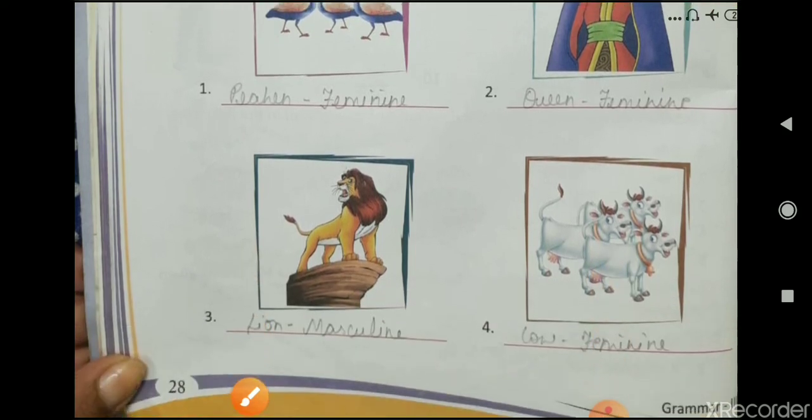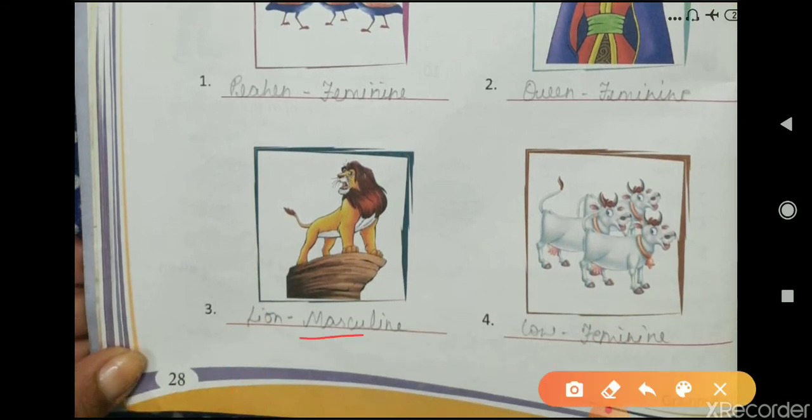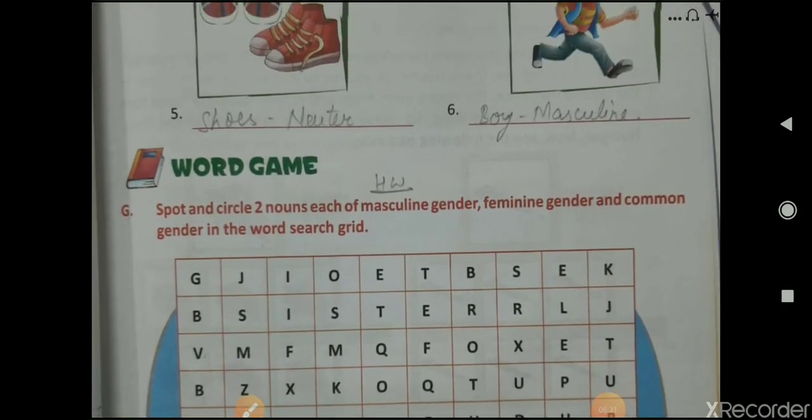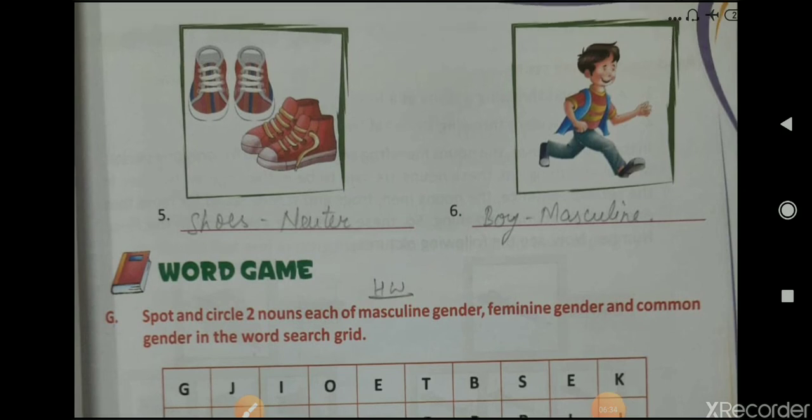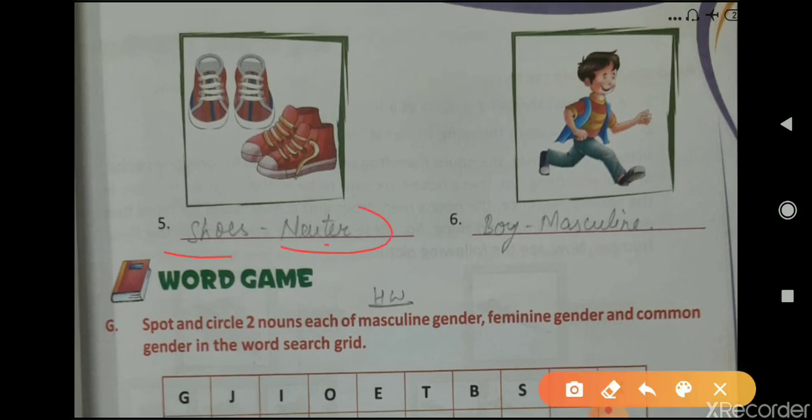Next one is lion. Lion is a masculine gender. So write here lion and also masculine. Cow, feminine. Okay. Now next question. On page number 29, in this picture you can see shoes. So write here shoes, and shoes is a neuter gender. So write here neuter. Boy, boy is masculine gender. So write here masculine. Okay, so these are your answers of exercise F.